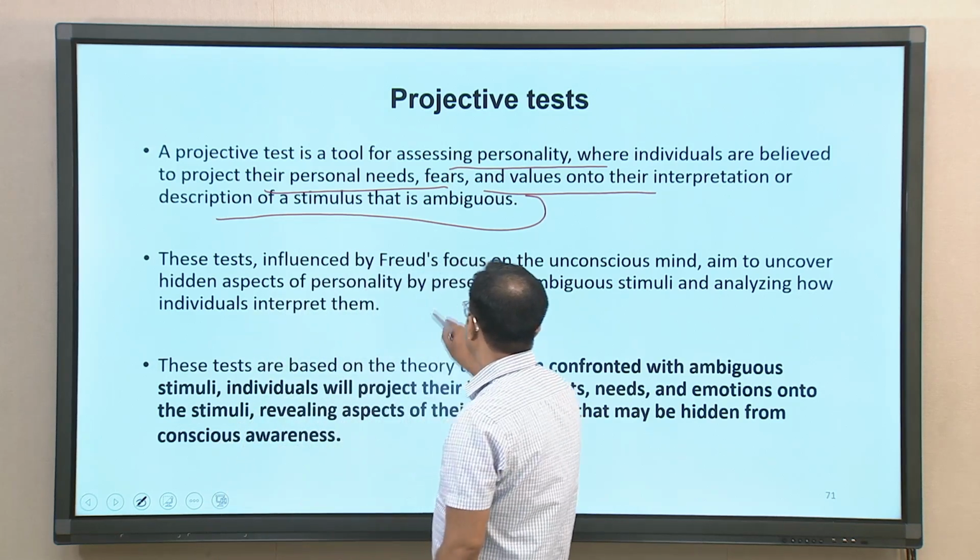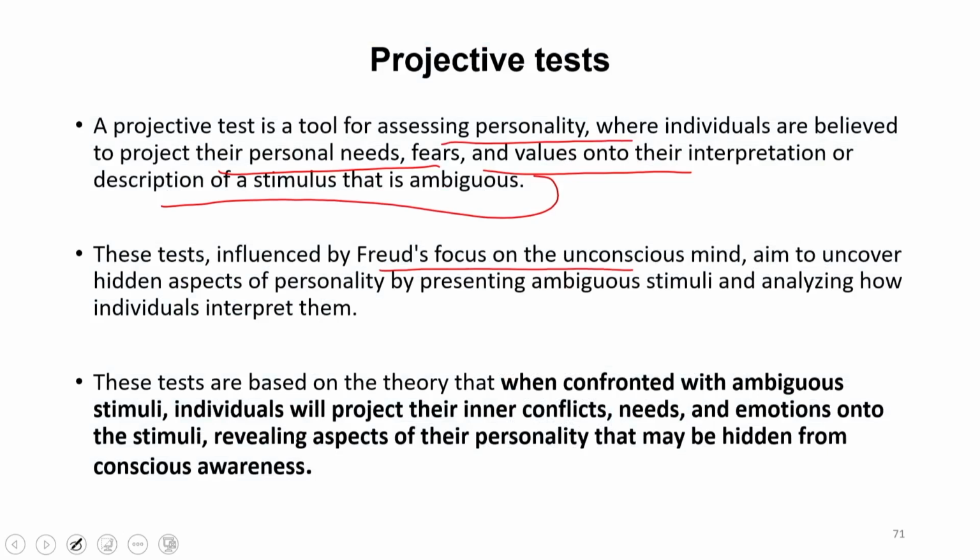These tests are mostly based on Sigmund Freud's theory of the unconscious mind, which we will be talking about later, which says that all human beings have an unconscious mind, a part of the mind which you are not aware of. So many things are there within your mind which you are not aware of. The content of the unconscious mind influences so many aspects of your behavior.